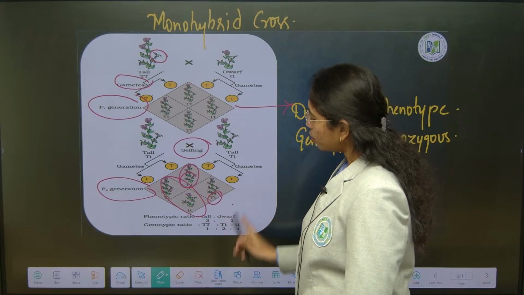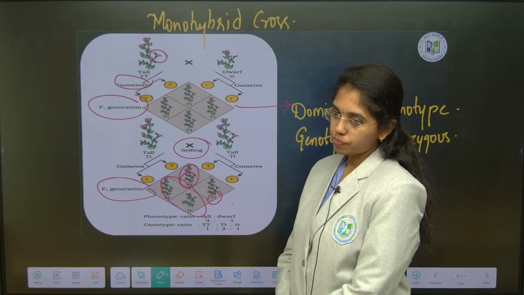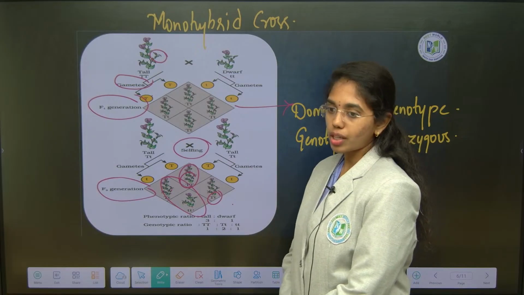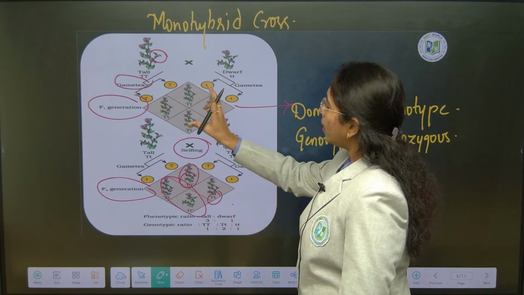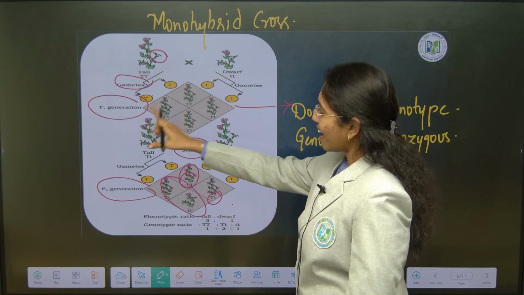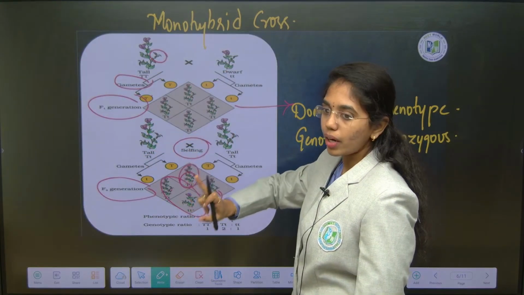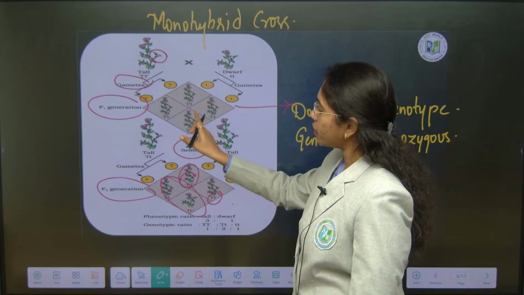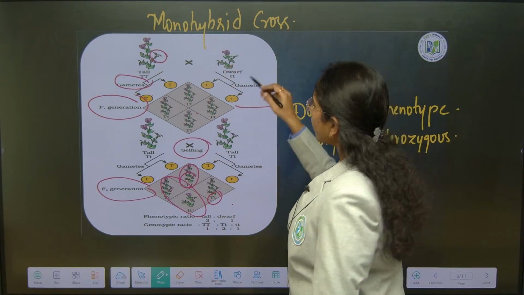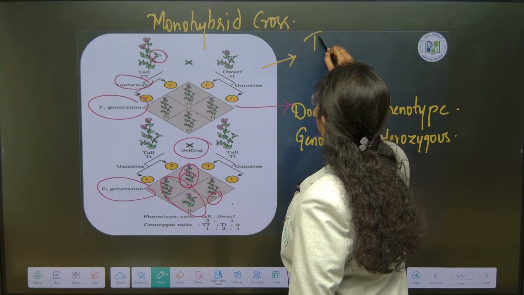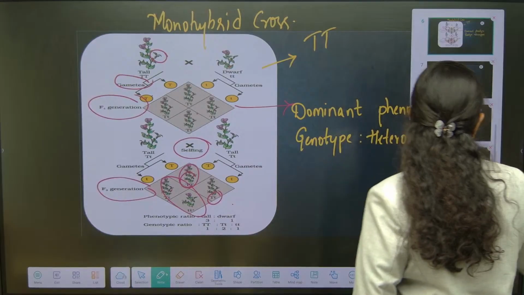How do you get to know the genotype of the tall phenotypes? Test cross. Very good. Test cross comes into picture. What is test cross? The cross between the F1 generation and the recessive parent is addressed as test cross. Fine, right? So, if at all in test cross the genotype is dominant, capital T, it is there once.